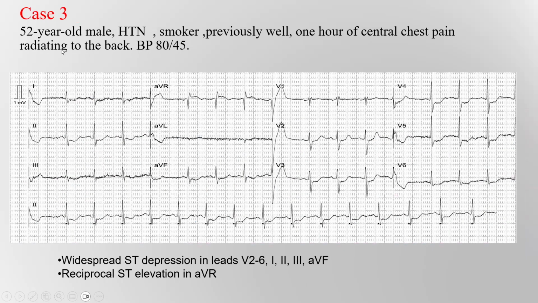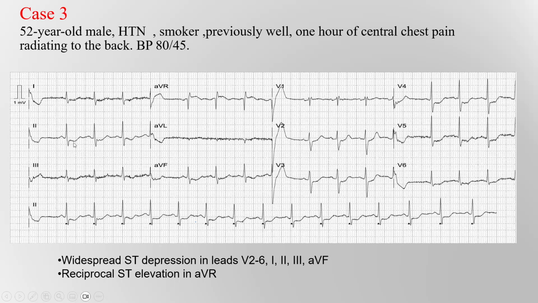The third case, a 52-year-old male, hypertensive smoker, previously well, with 1 hour of central chest pain radiating to the back, and blood pressure 80/45. The patient is also hypotensive. In the ECG, there is widespread ST segment depression in all leads with ST segment elevation in aVR.